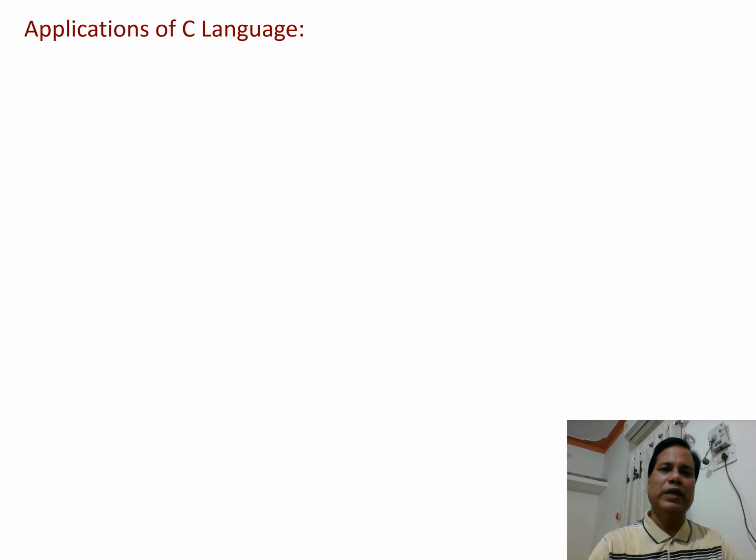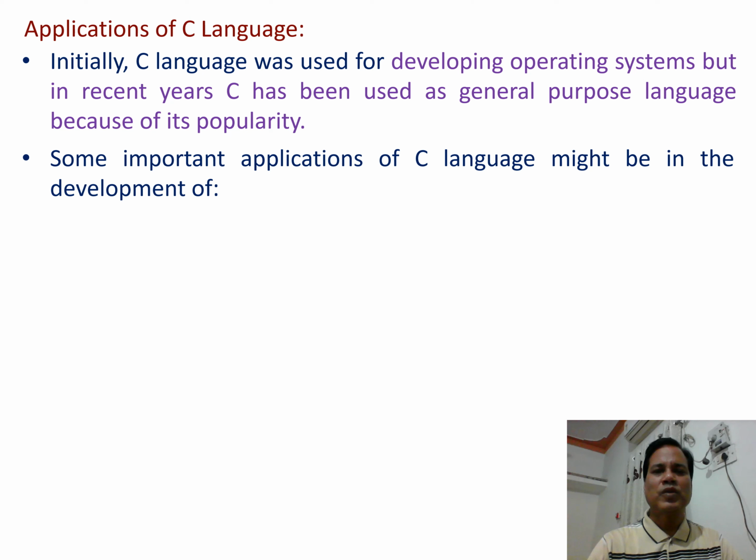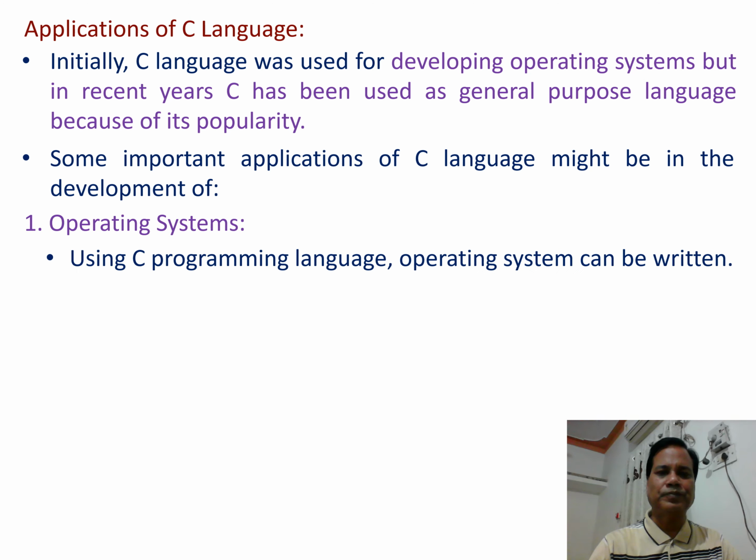Applications of C language. Initially, C language was used for developing operating systems, but in recent years, C has been used as a general purpose language because of its popularity. Some important applications of C language: development of operating systems.